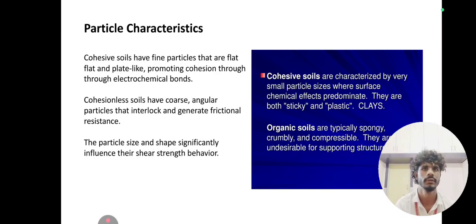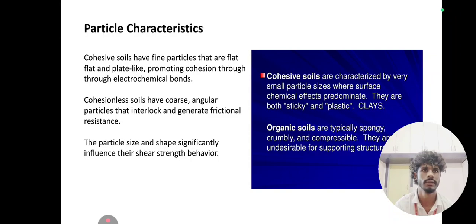Particle characteristics. Cohesive soils are fine particles that are flat and plate-like, promoting cohesion through electrochemical bonds. Cohesionless soils have coarse, angular particles that interlock and generate frictional resistance. The particle size and shape significantly influence their shear strength behavior.